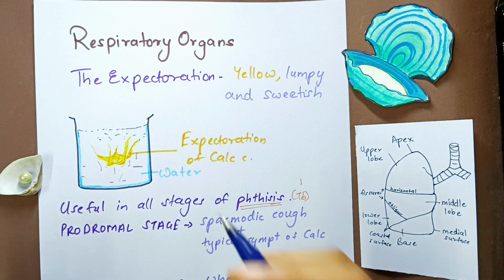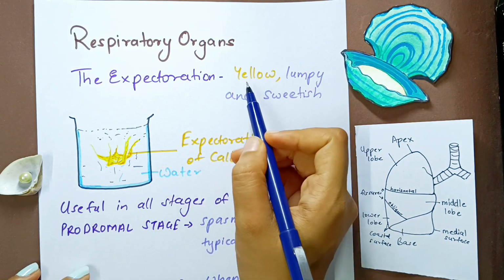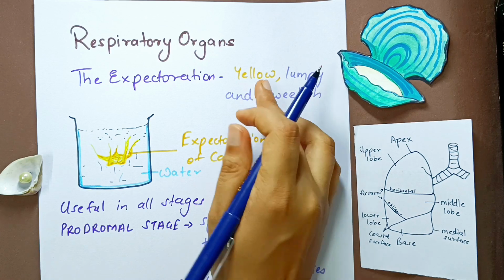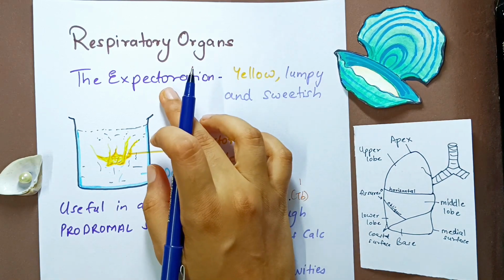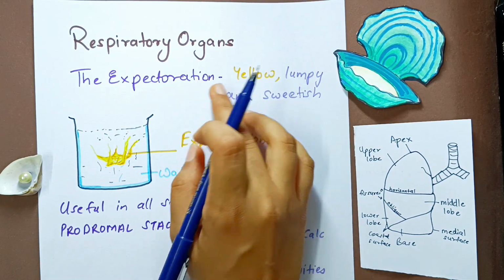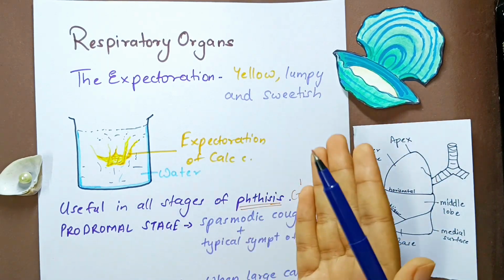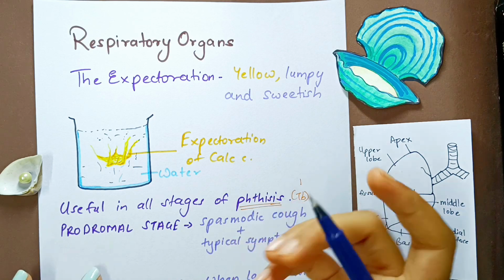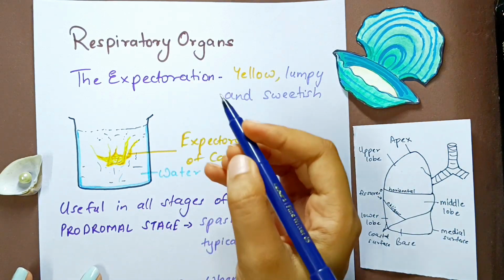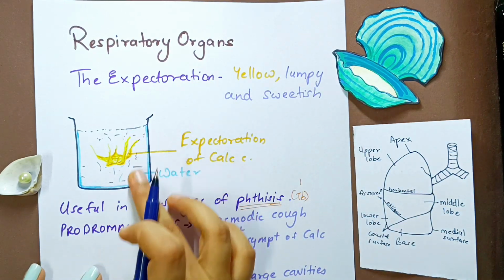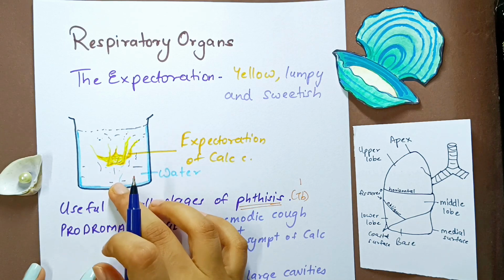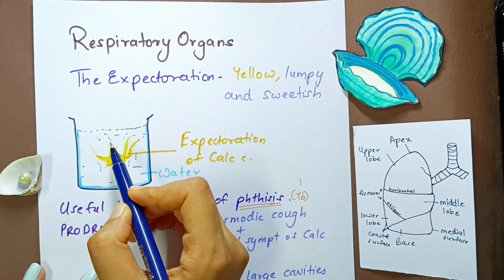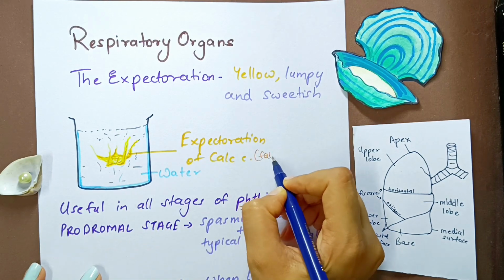Then when we talk about the expectoration of this remedy, it is again yellow. We've already seen a lot of things that are yellow. Pus is yellow, the expectoration is yellow, the leukorrhea is yellow. Yellow, lumpy and sweetish. Dr. N.M. Choudhuri says that when this expectoration is thrown in water and is falling inside the water, it resembles a falling star.